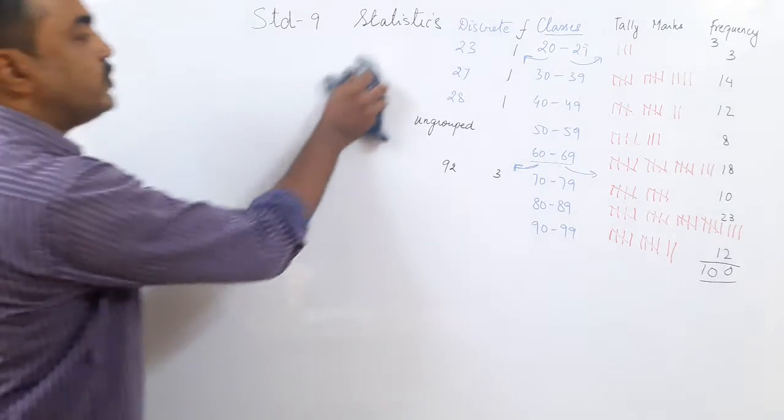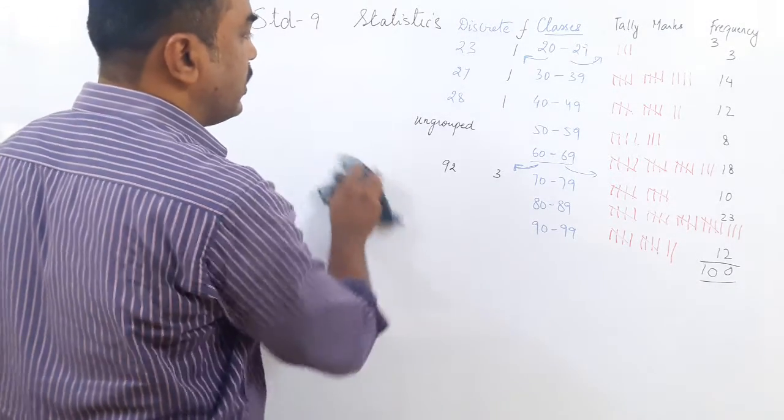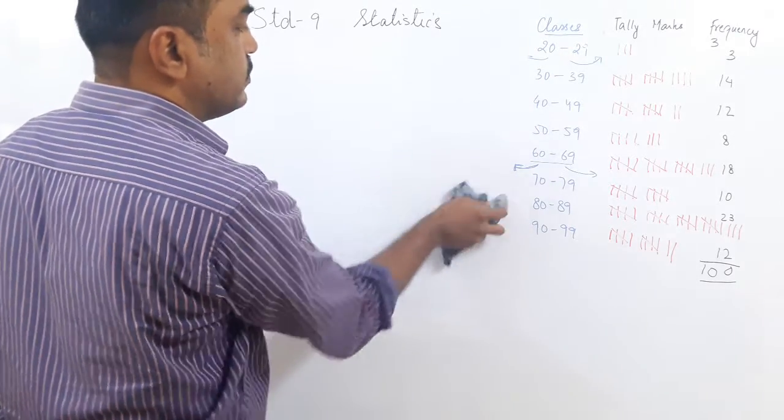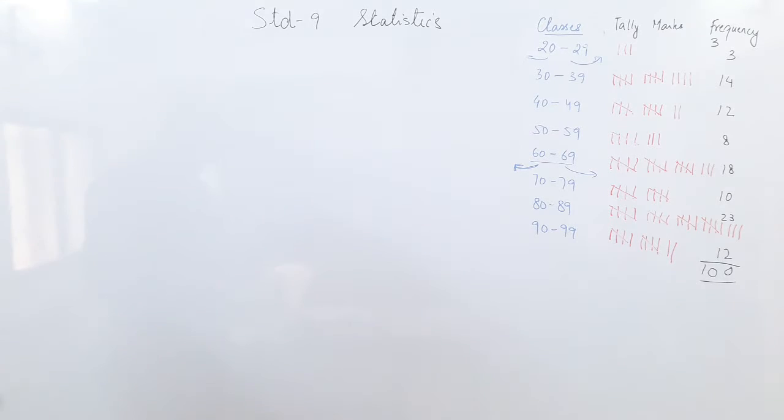Suppose you visit 50 families. Okay, as of now, suppose you visit 50 families and count the number of children in the families. So what will you count?